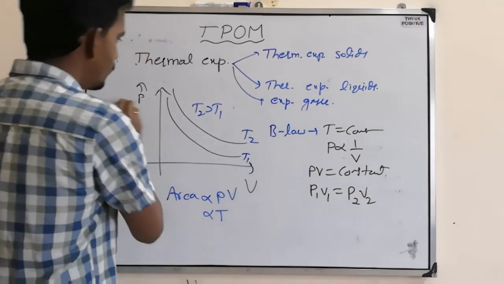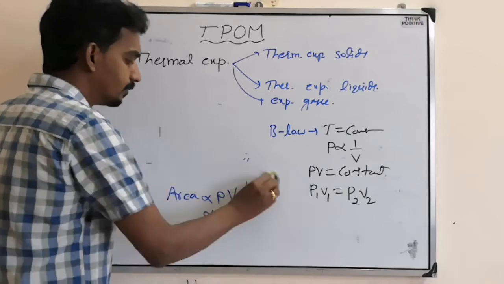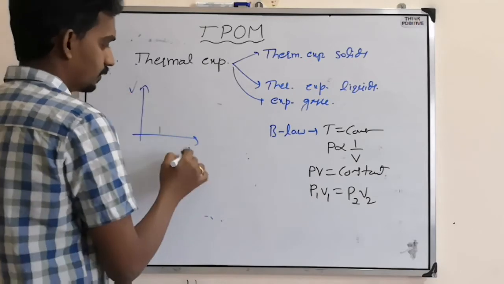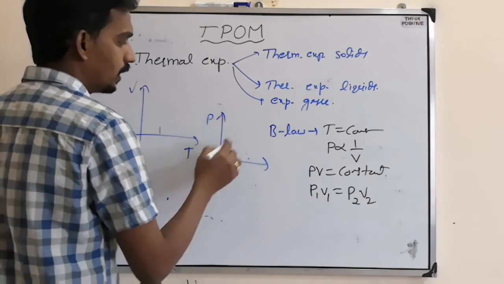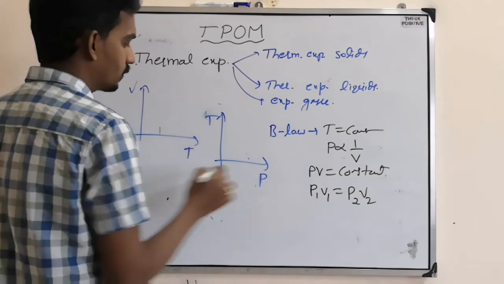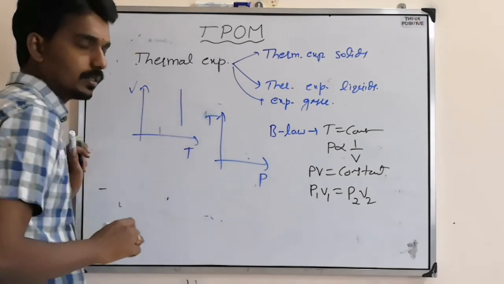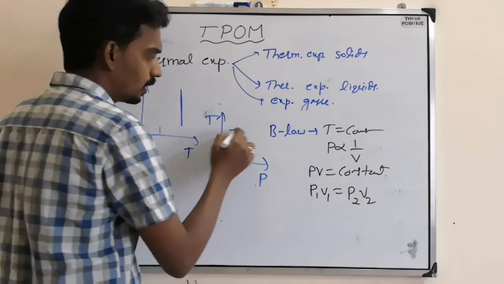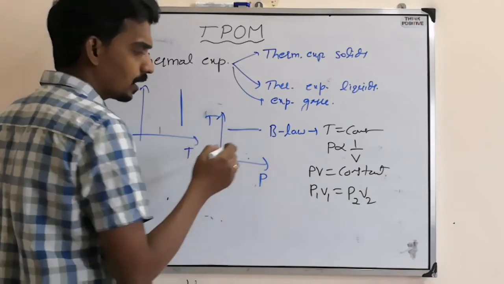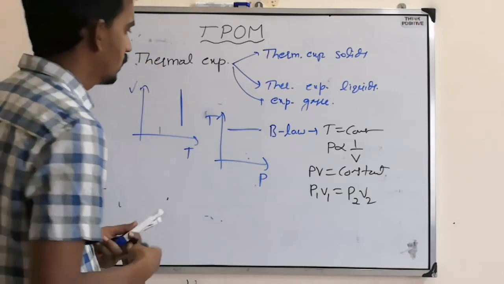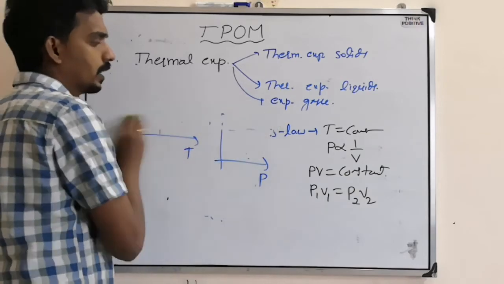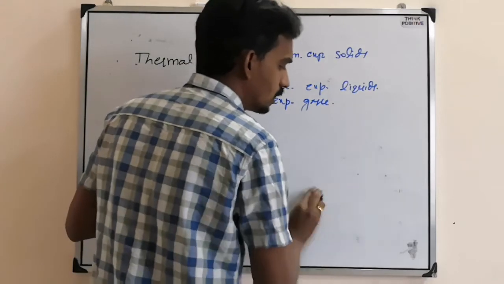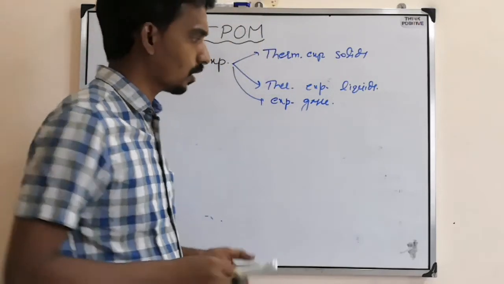Or else for the same process, for the same law, if you draw a VT graph or a PT graph, anything, here temperature is constant, so the graph is a straight line parallel to the volume axis. Here also the same thing, the graph is a straight line parallel to the pressure axis. Graph based questions also they can ask. That is one law, Boyle's law. At constant temperature, the product of pressure and volume remains constant.